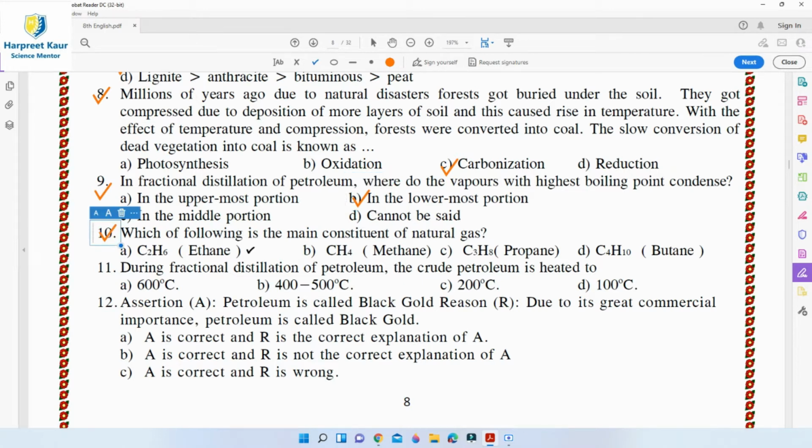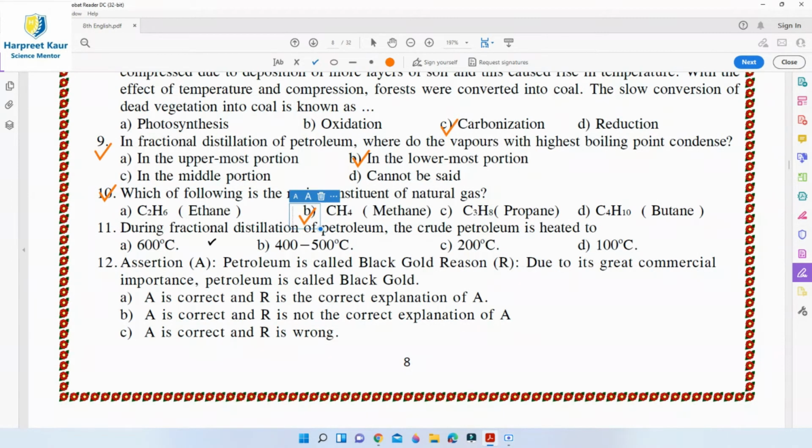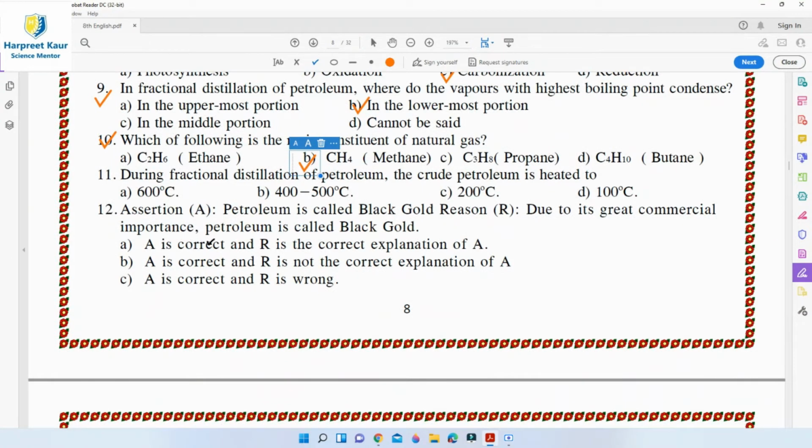Then question 10. Which of the following is the main constituent of natural gas? Natural gas consists of 95% methane and 5% of a mixture of ethane, propane, and ethylene. So, yes, option B, that is methane, is the right answer for question 10. It is the main constituent of natural gas.